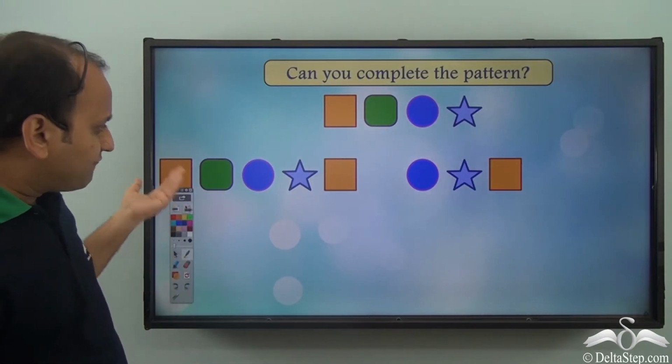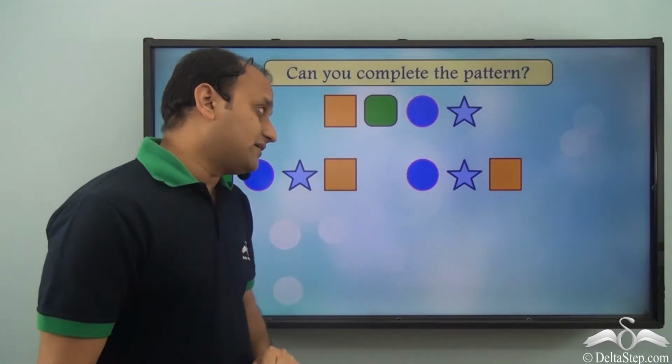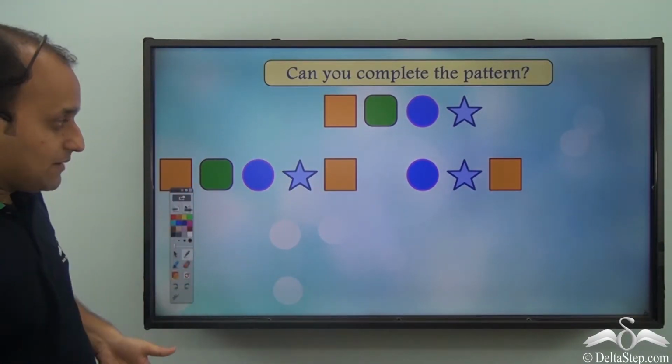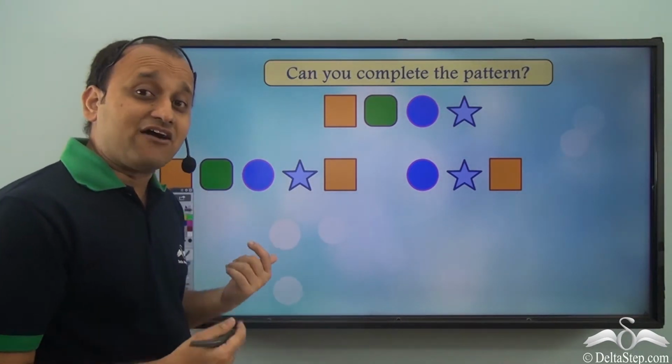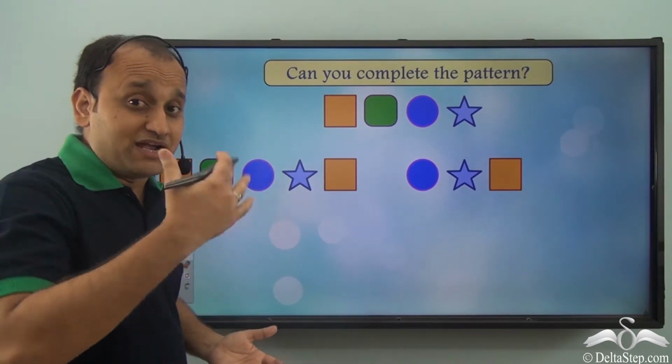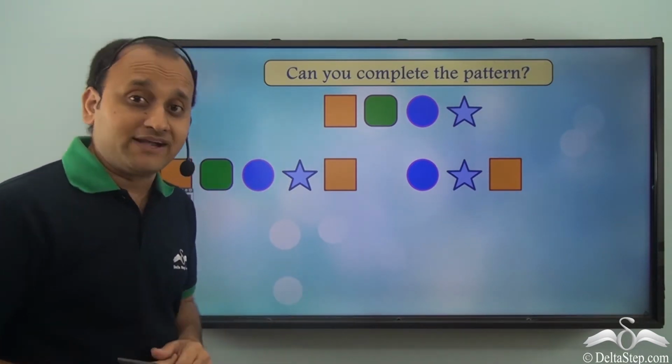Now I have this pattern again. So now can you complete this pattern? Well, I have some shapes, and if they are in pattern, then definitely I have a unit of repeat which is repeating again and again, and I need to identify what is the unit of repeat.